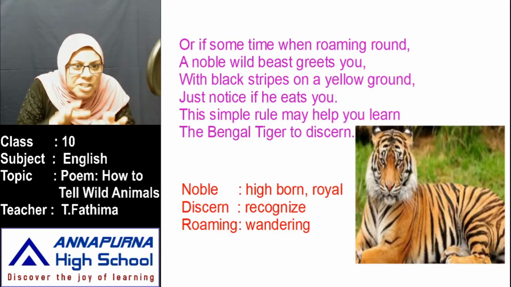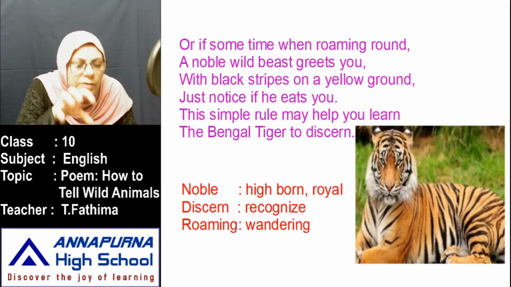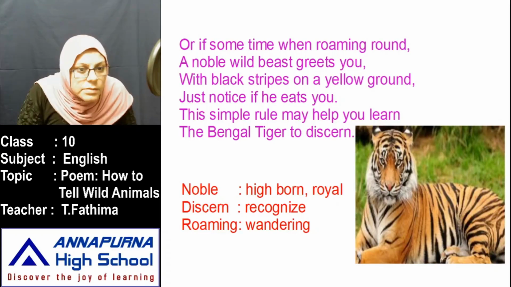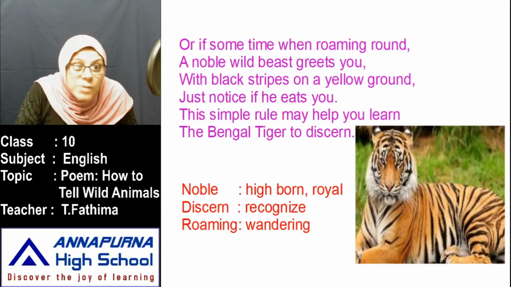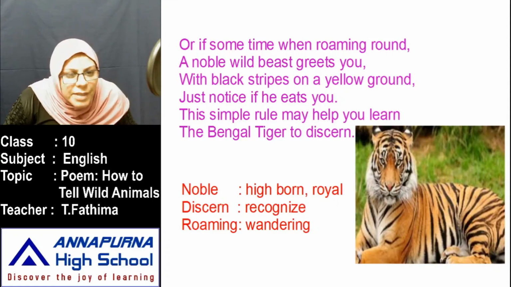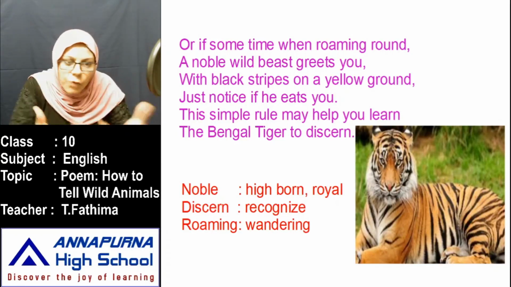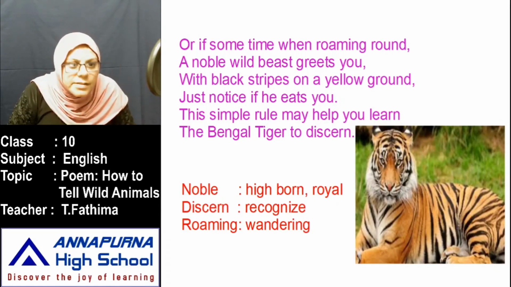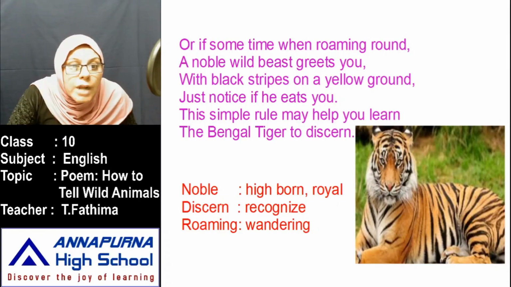The animal which comes when it sees you, which comes towards you and follows you and kills you and tries to eat you, then that animal is called a Bengal tiger. You need to identify. But of course, children, we don't give that much chance. Nobody has that much courage, that we go in front of a tiger and stand, and the tiger follows us, and it comes and eats us. Can it happen in real life? No, it can't happen. So this poem is called humorous.